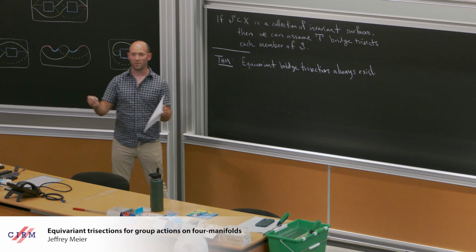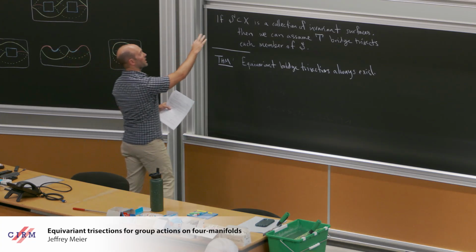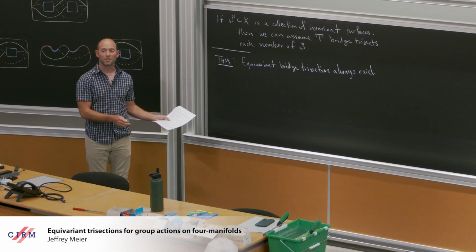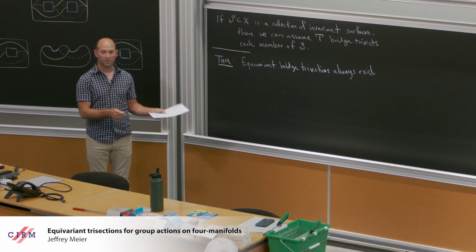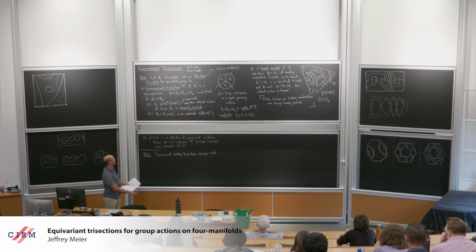Meaning I can go from a 4-manifold equipped with a finite group action, equipped with a collection of invariant codimension 2 surfaces, and I can find a trisection for that 4-manifold that satisfies the definition of a G-equivariant trisection, such that the invariant surfaces are in bridge trisected position.